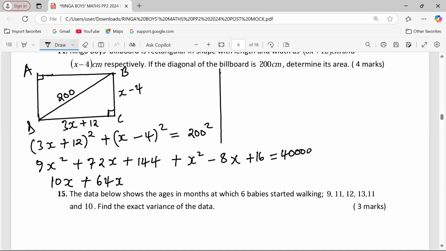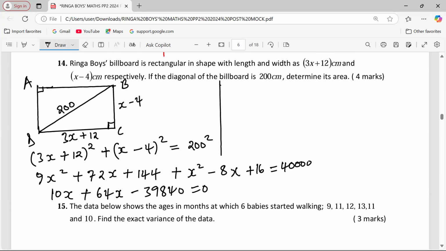Then now we will talk about 144 plus 16 minus 40,000, giving us negative 39,840. Then now we remain with a 0 that way. So now I hope this is the correct equation. Let's now solve this one. Sorry for that inconvenience.